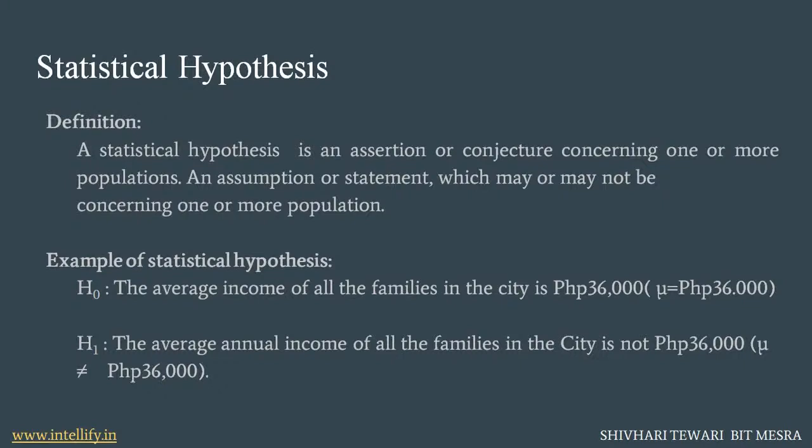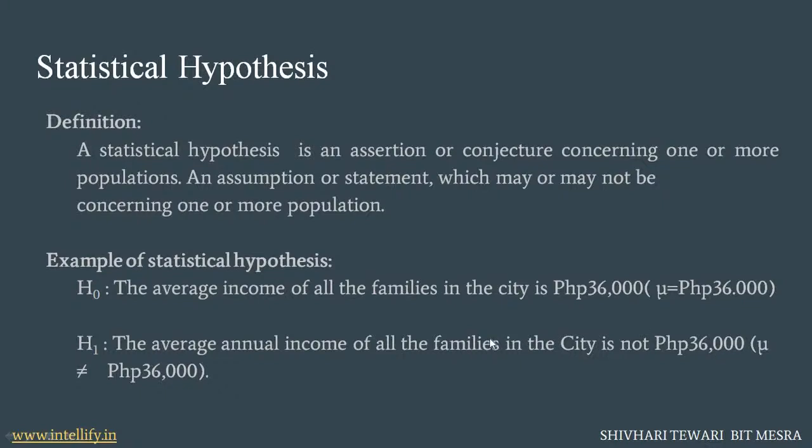Now here are some examples of a statistical hypothesis. Number 1, the average income of all the families in the city is PHP, the currency of the Philippines, 36,000, where the assumed mean is 36,000. On the other hand, the alternative hypothesis says that the average annual income of all the families in the city is not equal to 36,000.